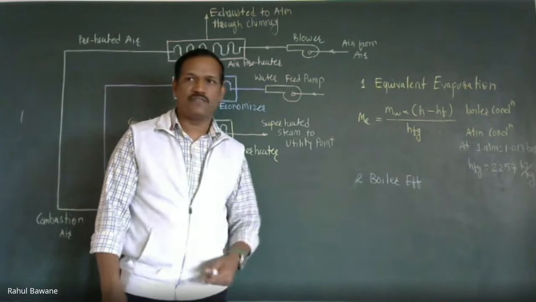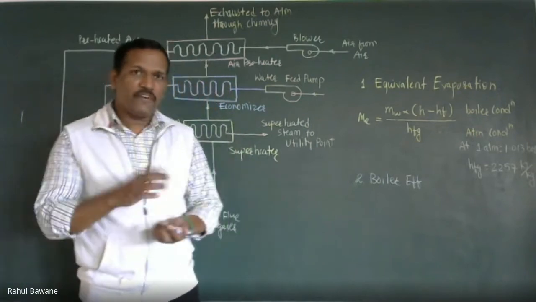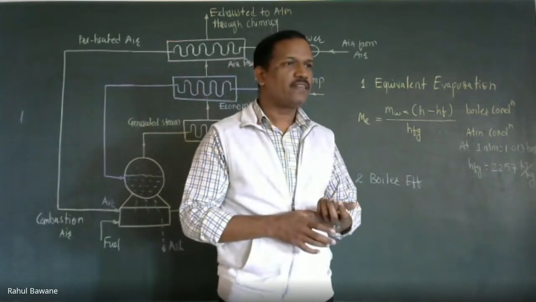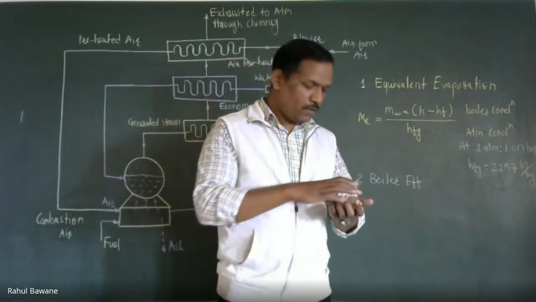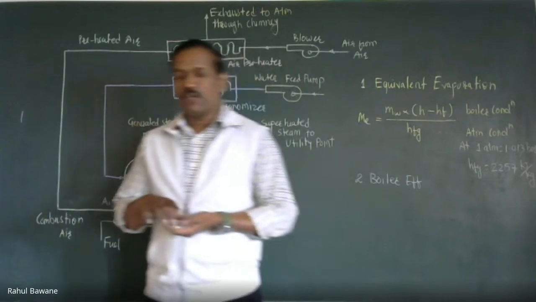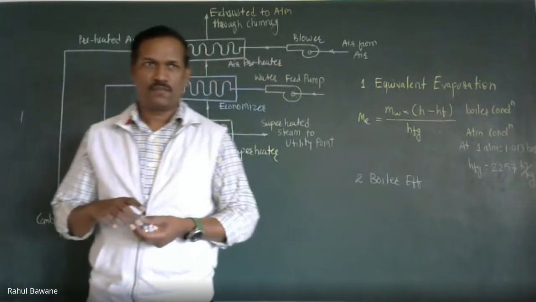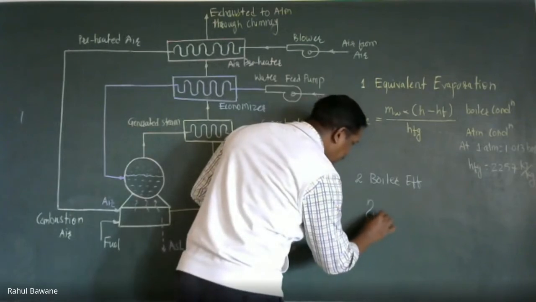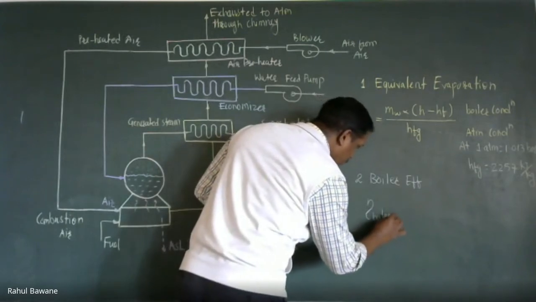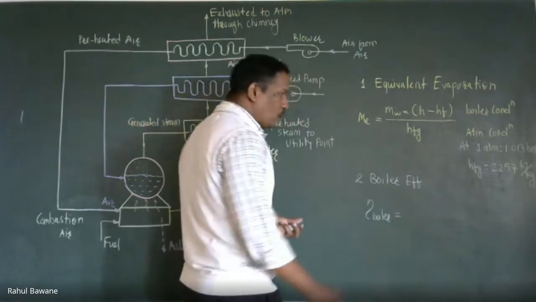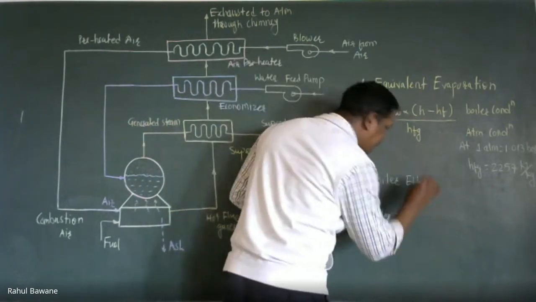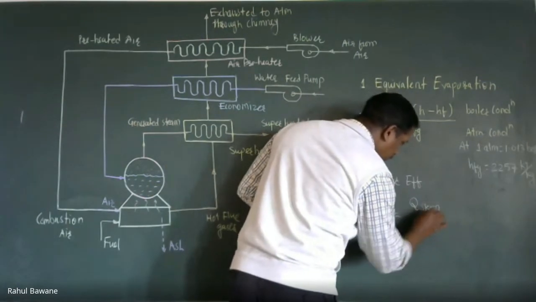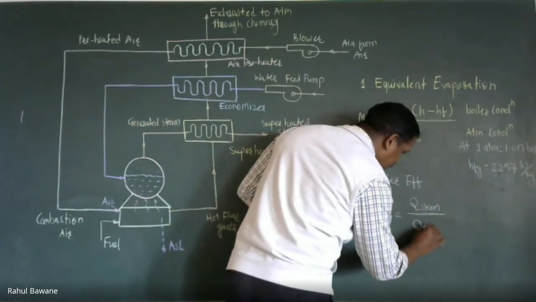Second is boiler efficiency. Now the main function of a boiler is to generate steam, correct? And for generating steam, we are supplying fuel. So boiler efficiency is nothing but the ratio of the amount of heat utilized for steam generation divided by the total heat supplied.